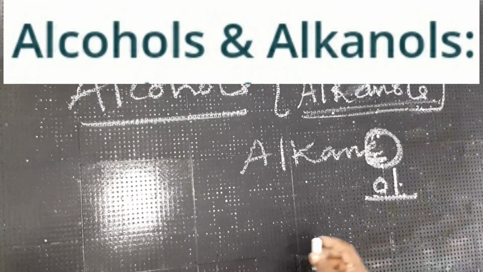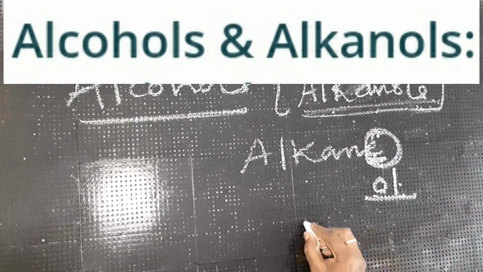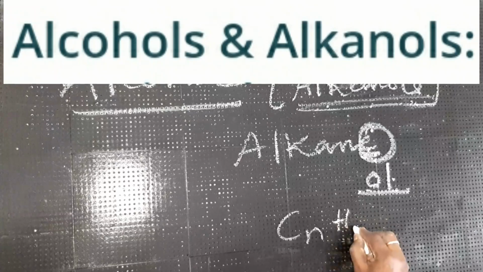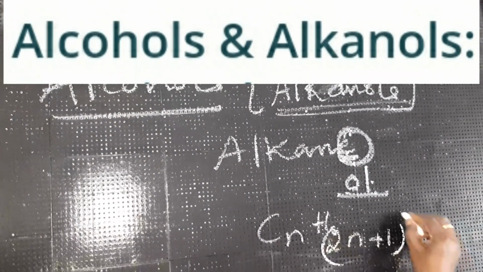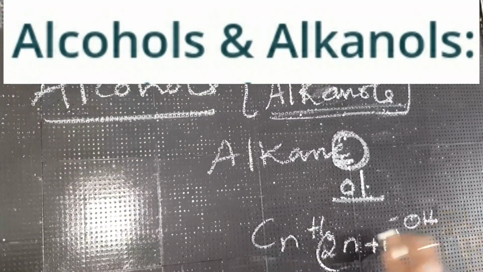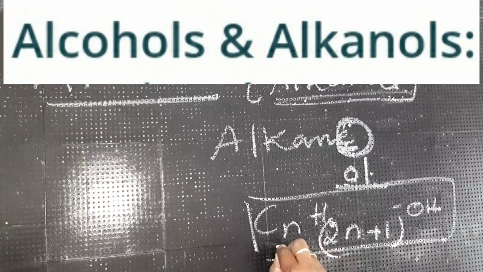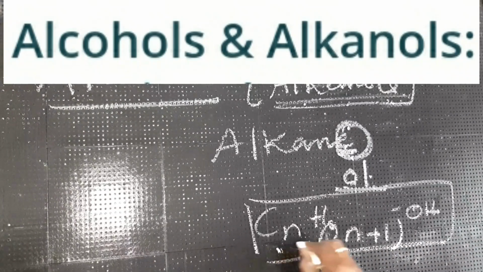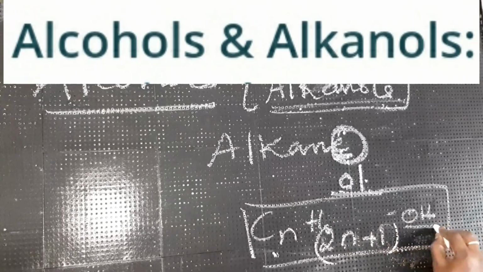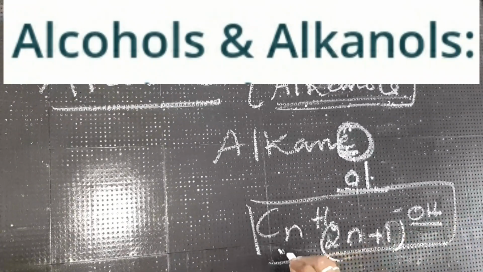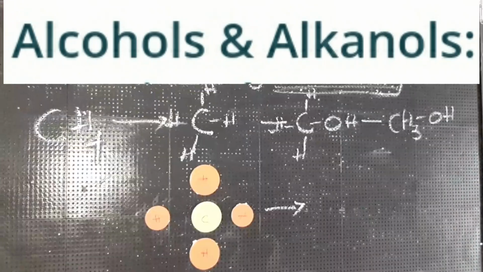Before going to an example, we'll see what the general formula for alcohols is. CnH2n+1 OH group. So this is the general formula, children. You know the general formula for alkane is CnH2n+2. Here one hydrogen atom is replaced with an OH group. That's why the general formula is CnH2n+1 with the OH group.